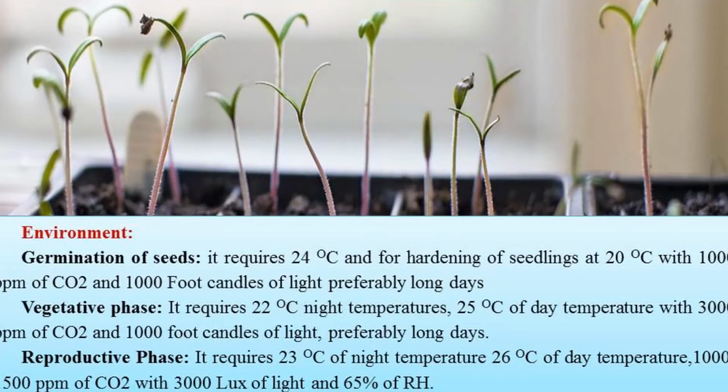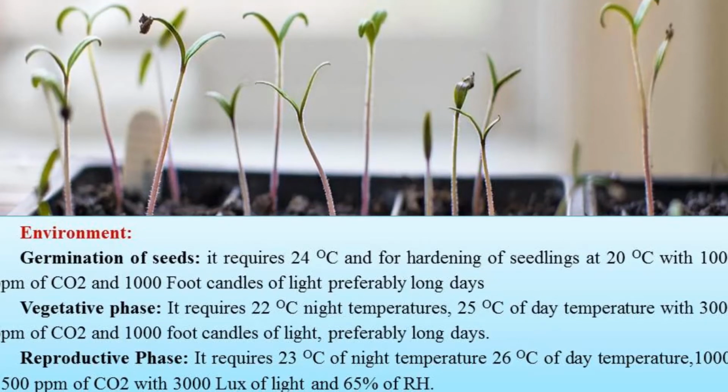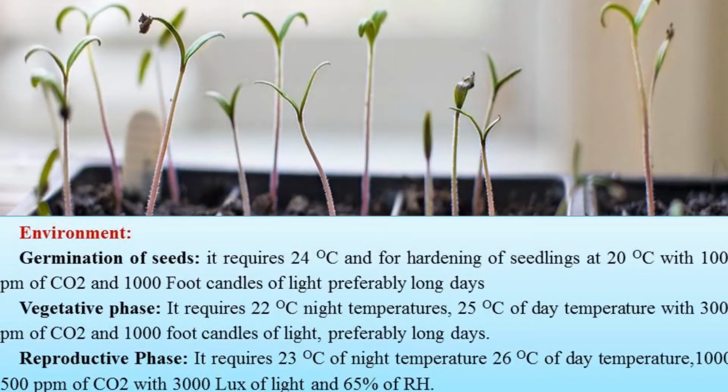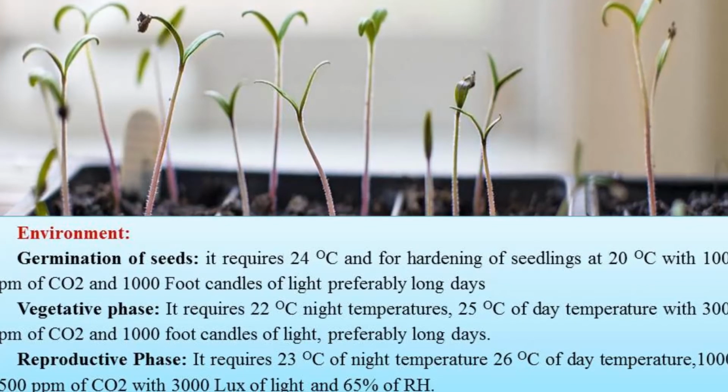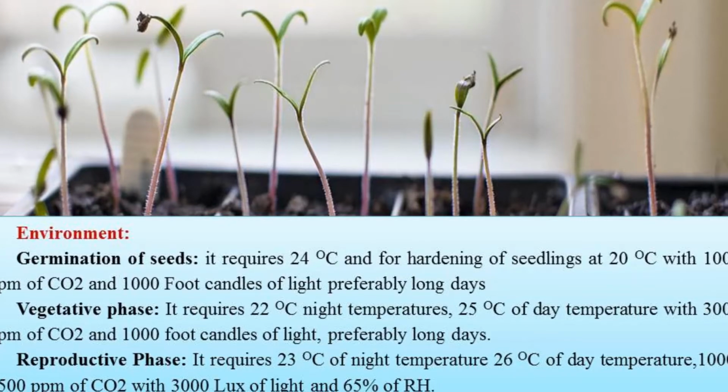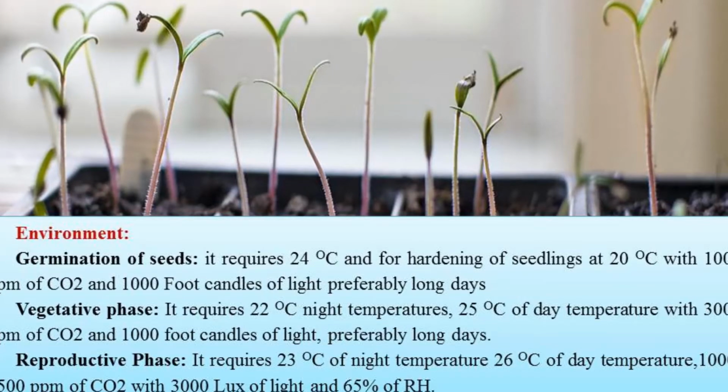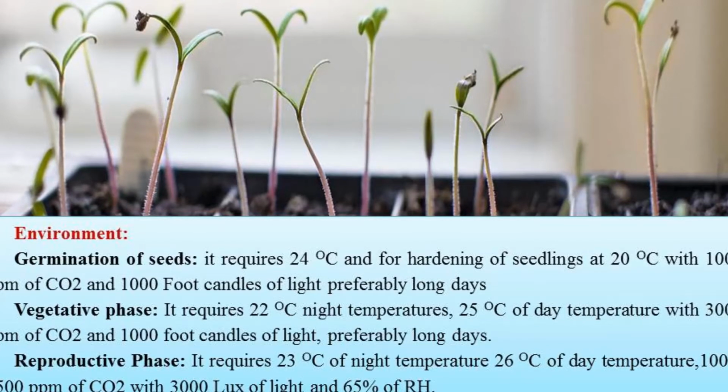For seed germination, it requires 24 degrees Celsius, and for hardening of seedlings, it requires 20 degrees Celsius temperature. Along with it, it requires 1000 ppm of CO2 and thousands of foot candle light, and it should be provided for long days.